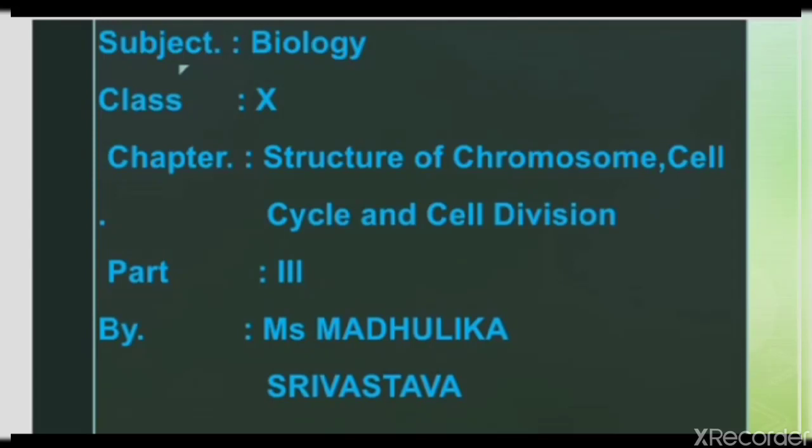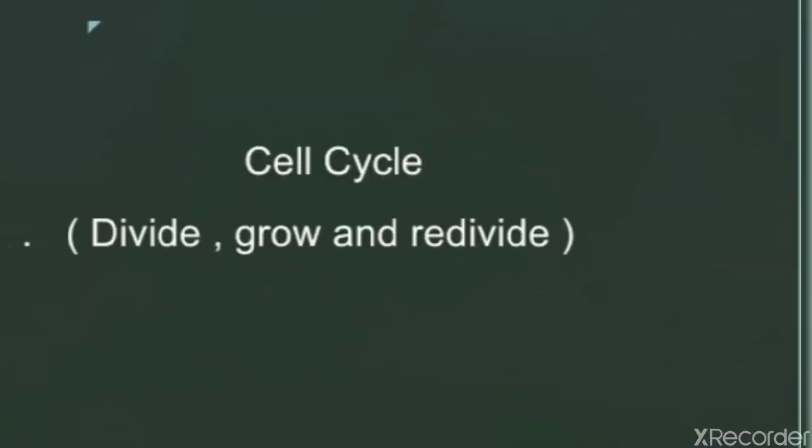Once again, I am here to explain another topic, cell cycle, from the chapter Structure of Chromosome, Cell Cycle and Cell Division. In my last lecture, I discussed mitotic division, in which I explained that in this type of division, two daughter cells are produced from each parent cell.